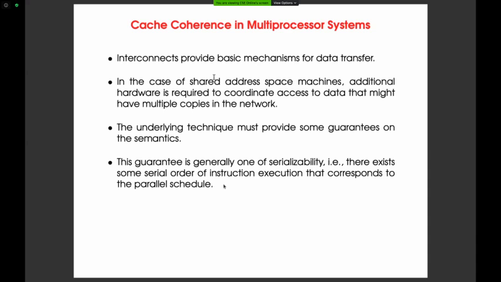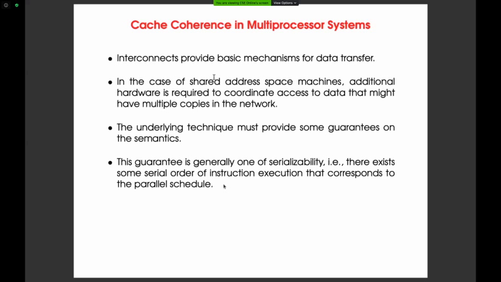Now in this context, if you are accessing that particular variable x, you can perform two things on x: you either read from x or you write into x. In this context of multiple copies in the network, updating a copy or reading a copy will create a problem. That problem is called the cache coherence problem.